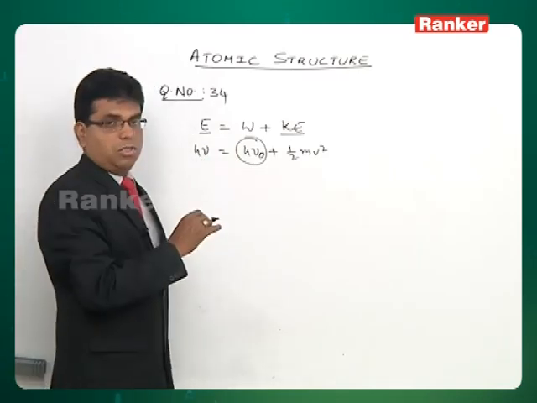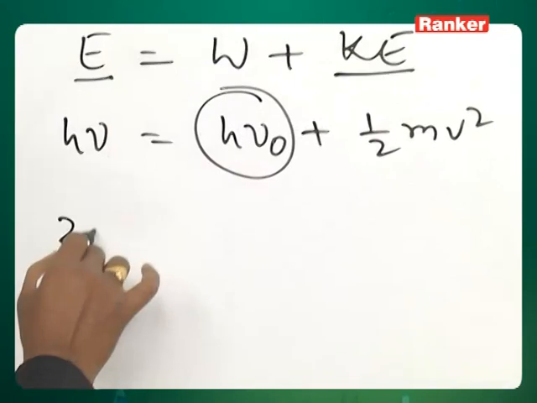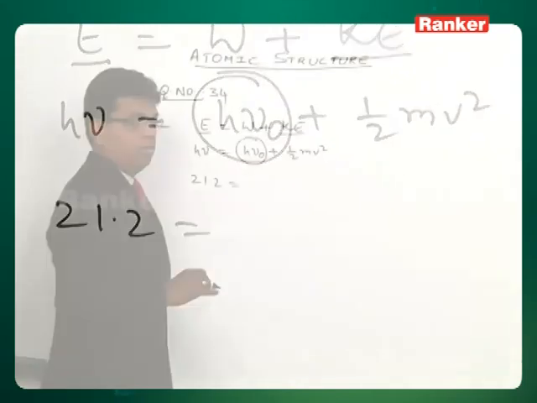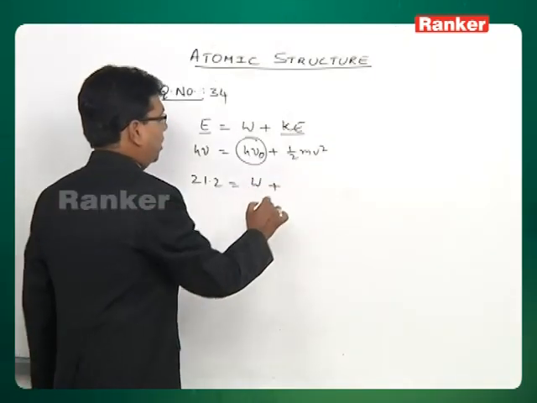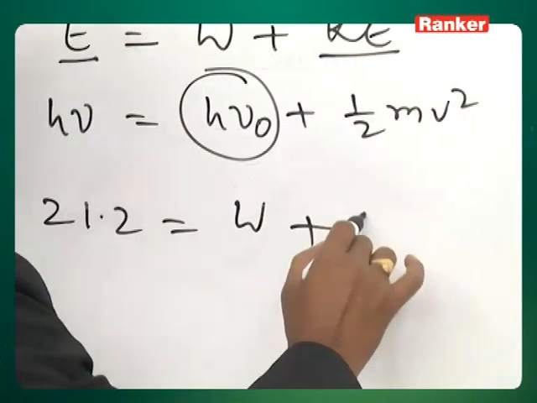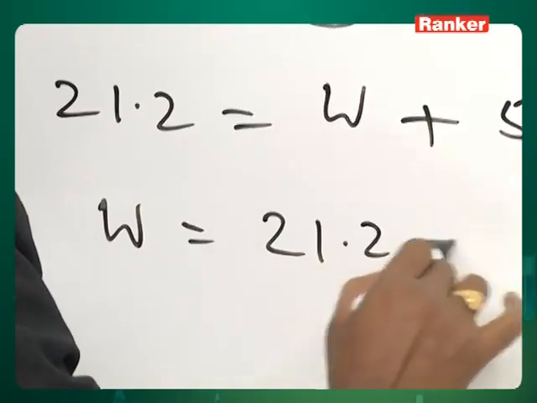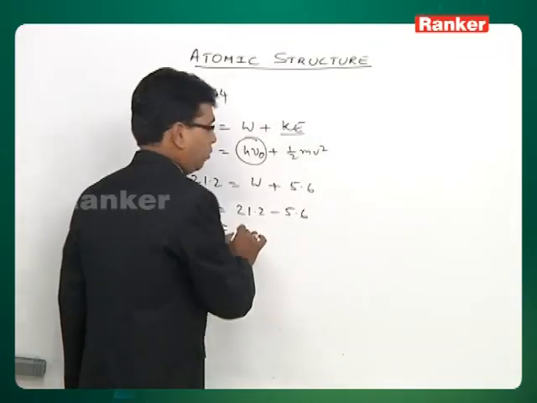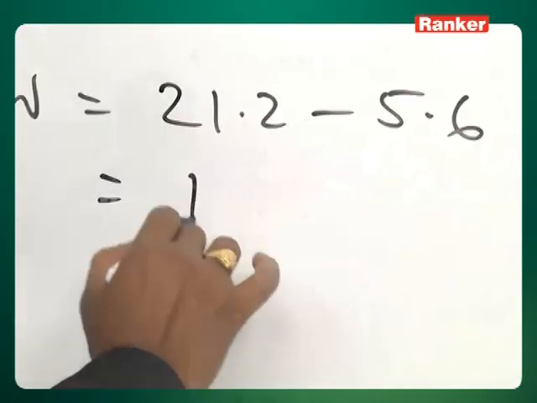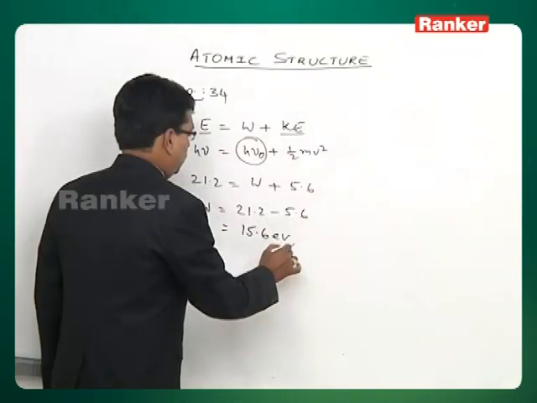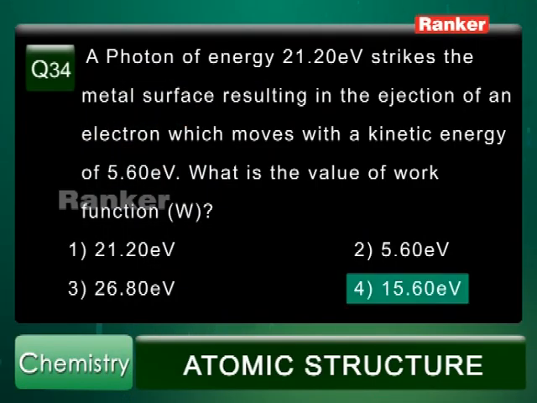According to this equation, if you substitute the values, the energy of the incident radiation is 21.2, which is equal to the work function plus the kinetic energy of the ejected electron, which is given as 5.6. So from this, W is equal to 21.2 minus 5.6, that's equal to 15.6 electron volts. So the correct answer is option 4.